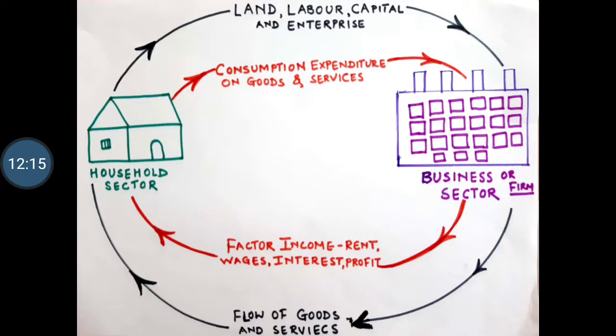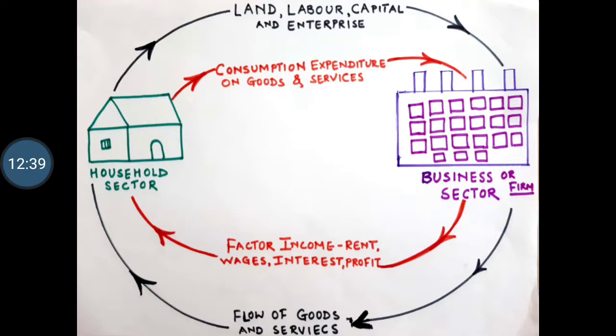Then we come to the inner circle, which is called money flow. That is the flow of factor payments from the business sector. Factor payments means, in the earlier outer circle we have seen land, labor, capital and enterprise are given by the household sector. So now the business sector has to pay it back, right?